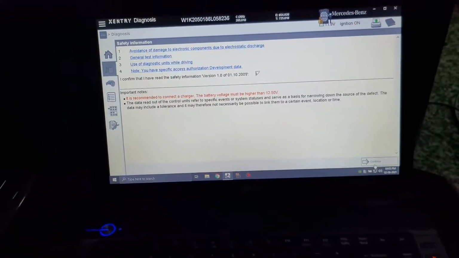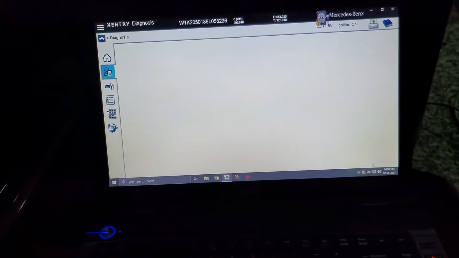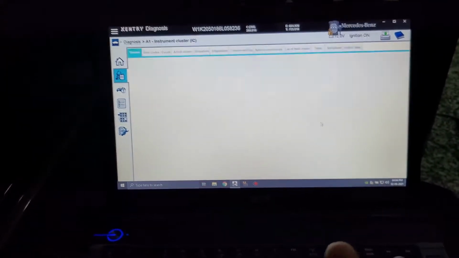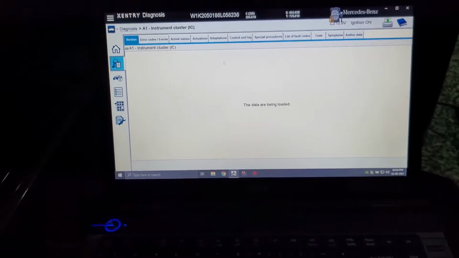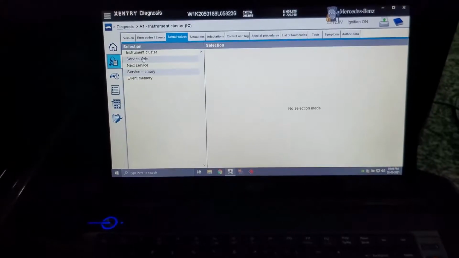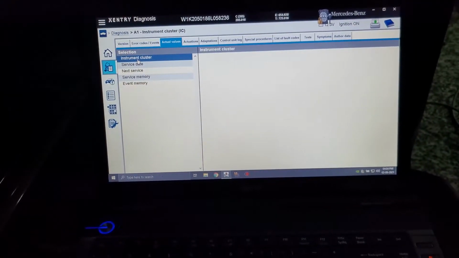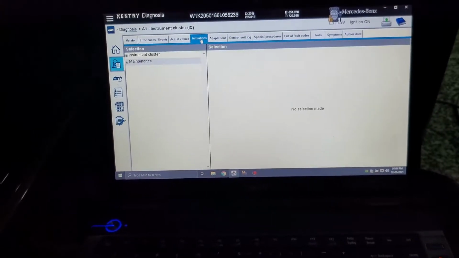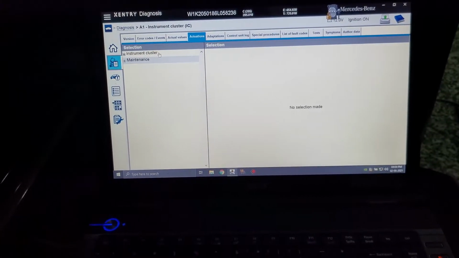I had actually disabled the sound speed warning cluster at that time itself, and they claimed it. Within the week the part came and I got the warranty approved. Everything was done because I had done the SCN coding. So don't go for manual is what I want to tell you.